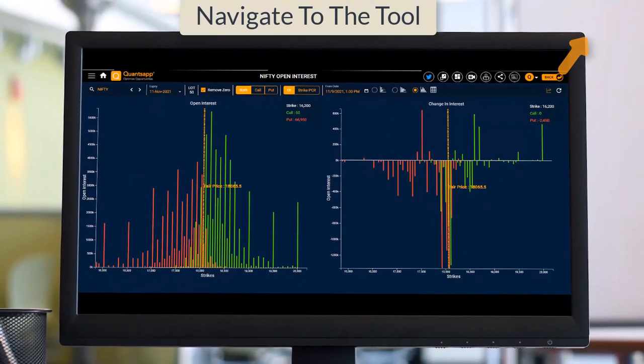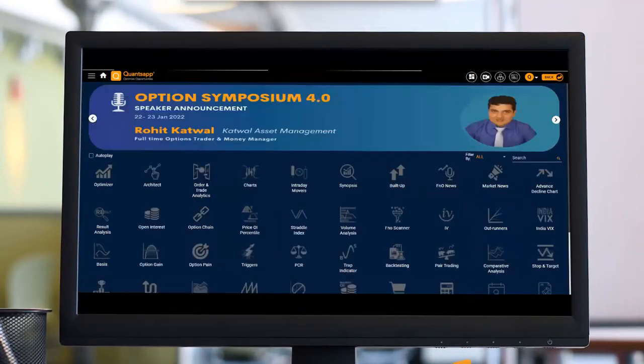So the open interest tool is also available on our mobile application. The UI is almost the same, the data would be the same.